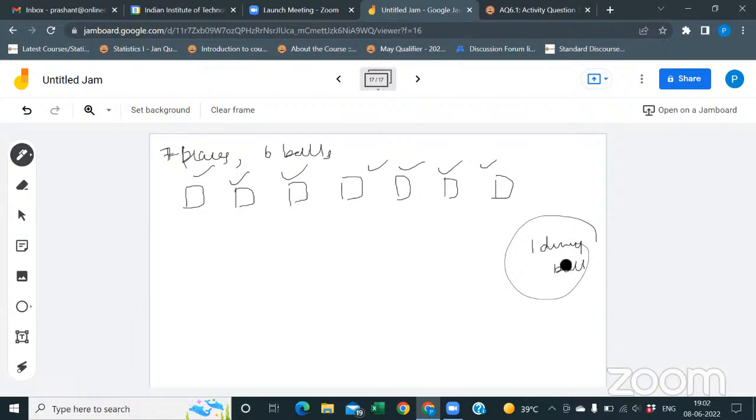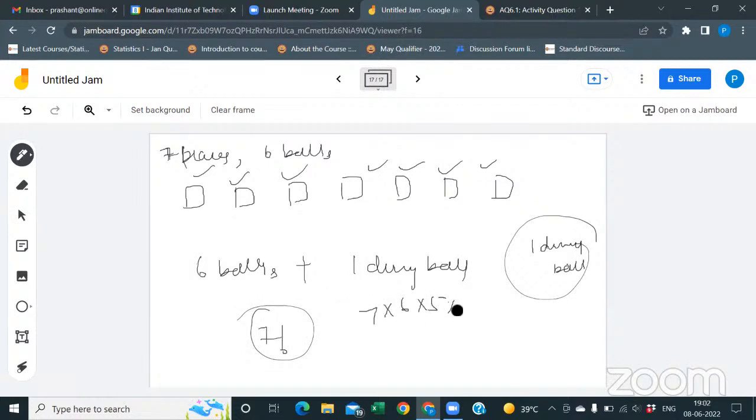Then how many ways can we do it? 6 balls we have already plus 1 dummy ball, that means 7 factorial, 7 into 6 into 5 into 4 into 3 into 2 into 1. That is the same as 7 into 6 factorial, which is the same as 7 factorial. If you don't consider a dummy ball, then you have to consider all the 7 cases.